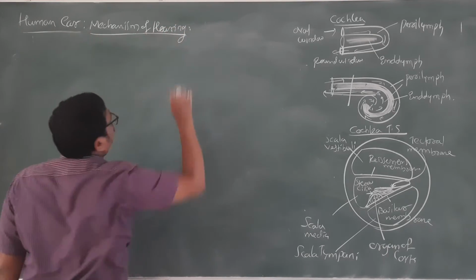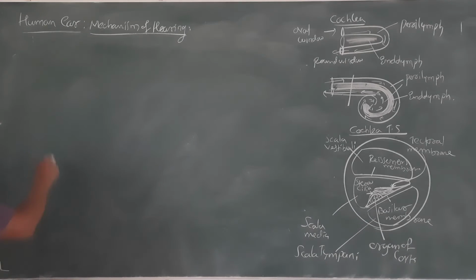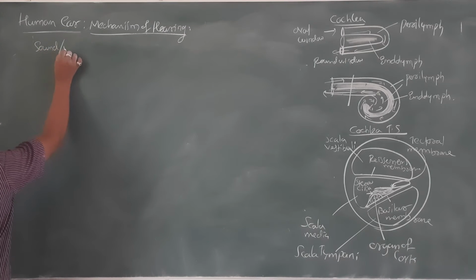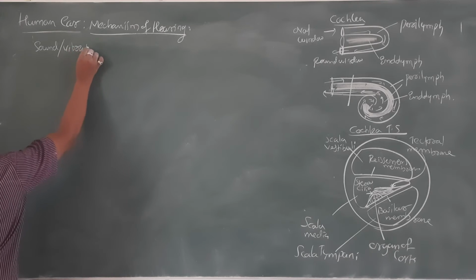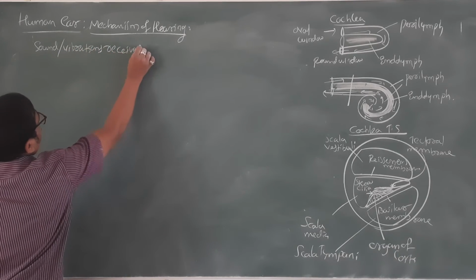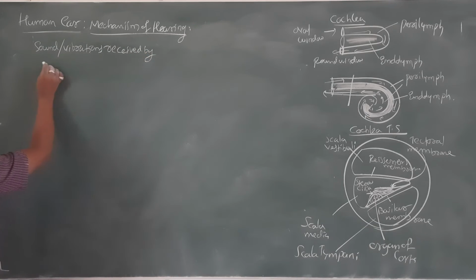So now here we talk about mainly sound or vibrations received by the funnel-like structure, the ear pinna. Now the sound is traveling through what?